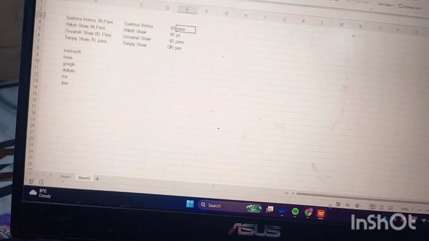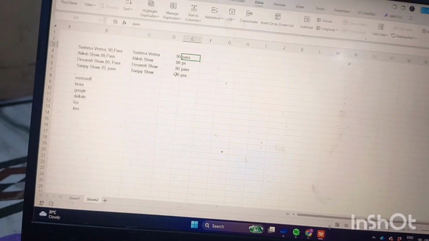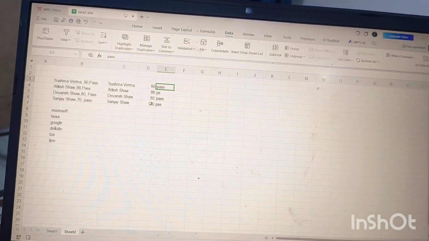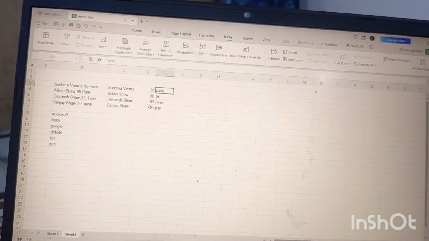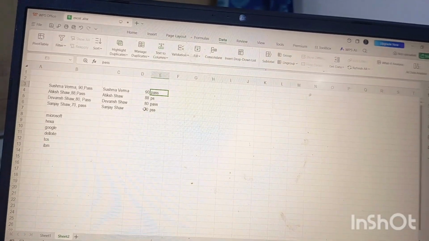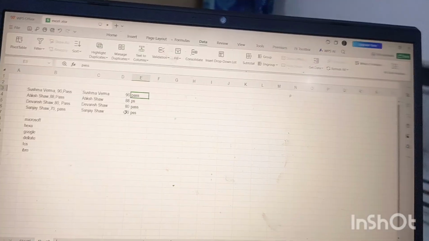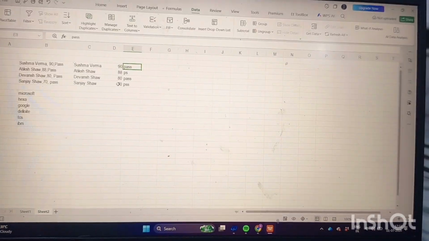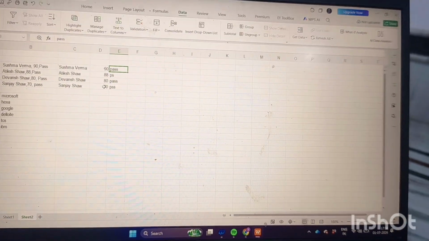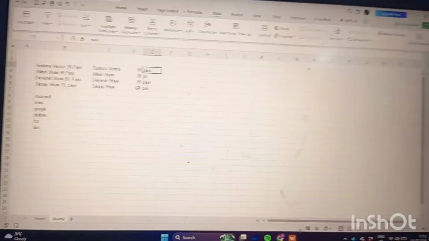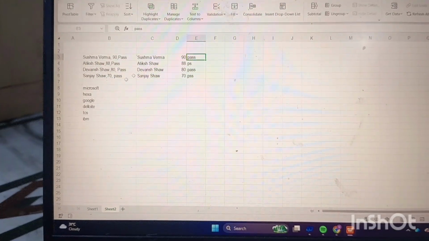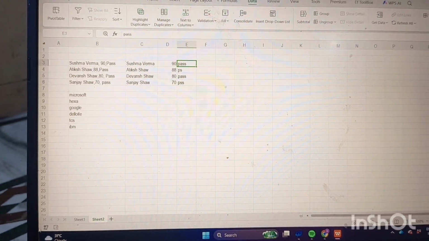And the next one is, I have told you the first one, the Text to Columns function, the second one is Flash Fill, and the third one is IF. We are going to work on IF and how it works.